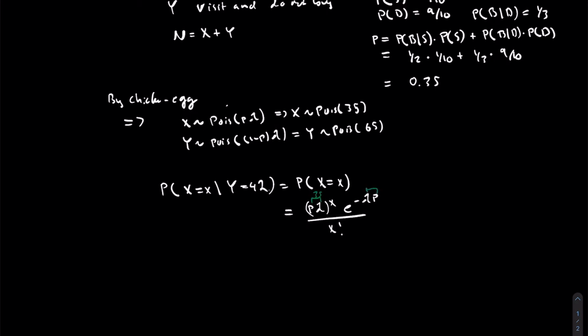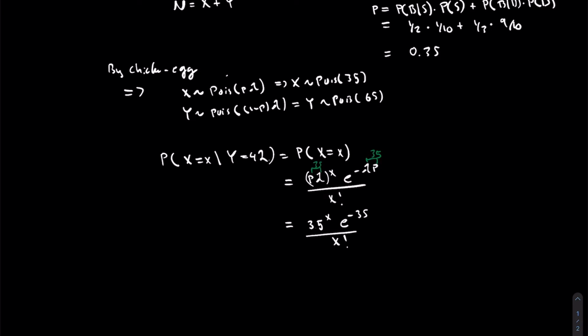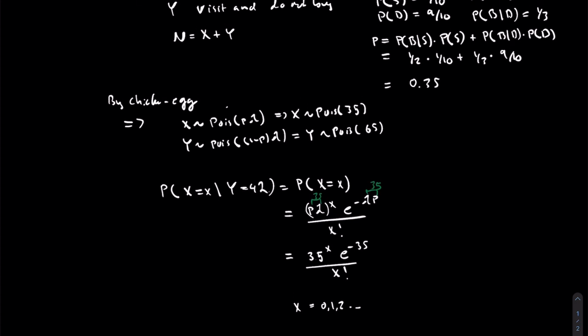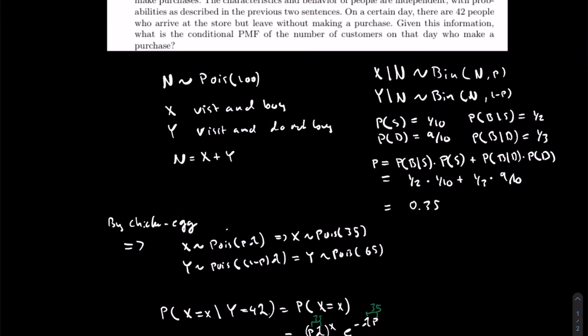So we have that this whole thing simplifies to e to the minus 35 times 35 to the x over x factorial, and we know this to be true for all x equals 0, 1, 2, etc. That is, in fact, the probability asked for.